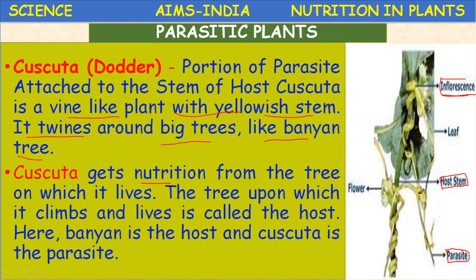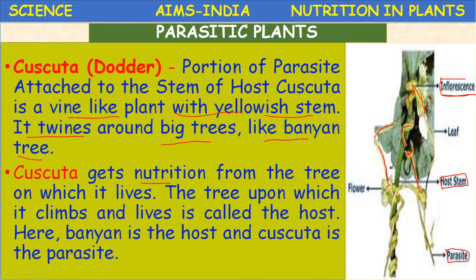All this yellow portion represents the Cuscuta plant, and these are the flowers of Cuscuta. It gets nutrients from the stem on which it lives. The tree upon which it climbs and lives is called the host. Here the banyan tree is the host and Cuscuta is the parasite.